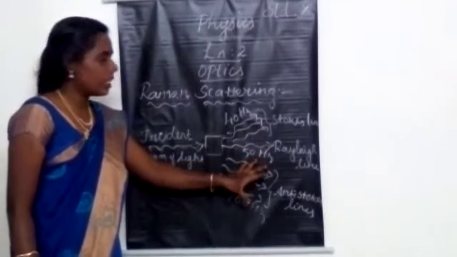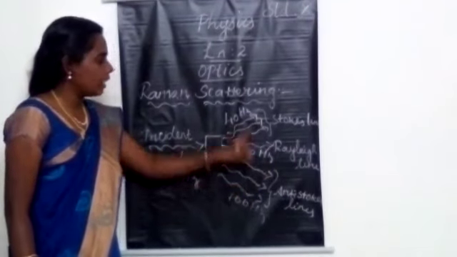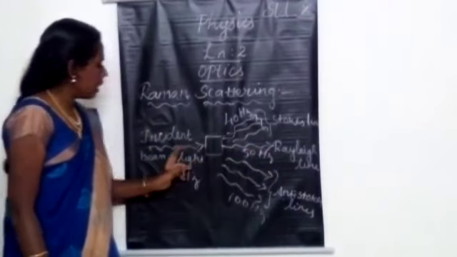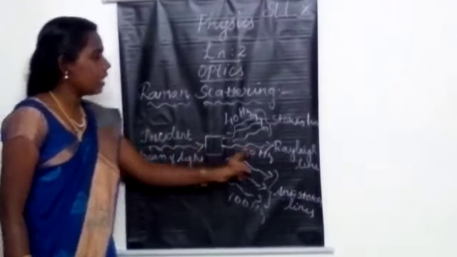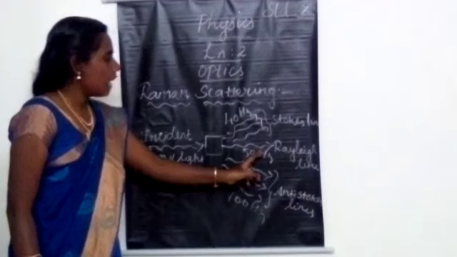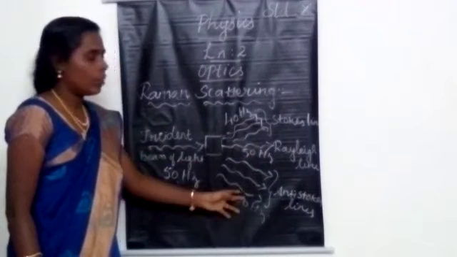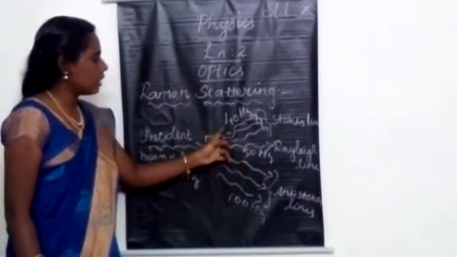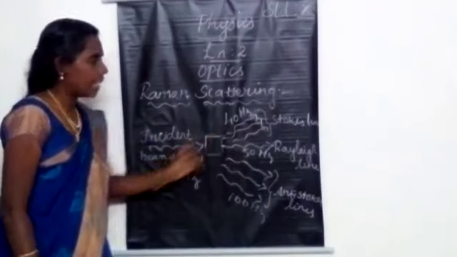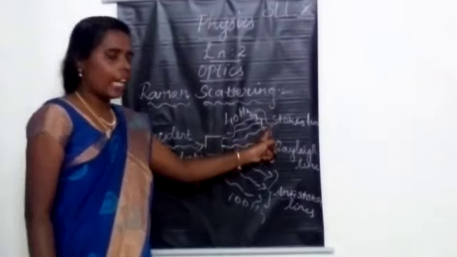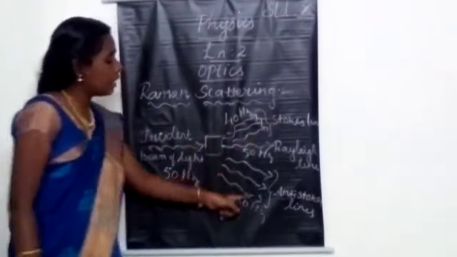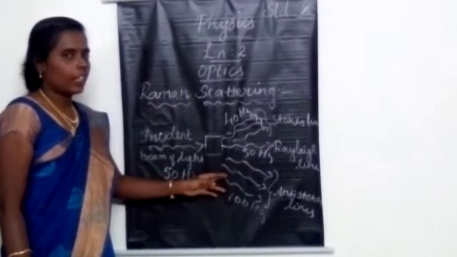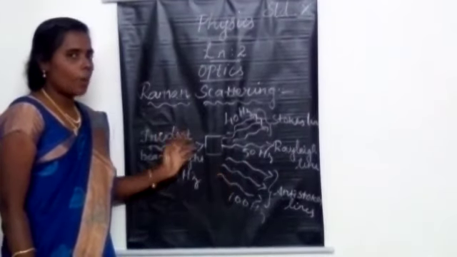The line with the same frequency as the incident light is the Rayleigh line, and the lines with lower and higher frequency are the Stokes and anti-Stokes lines. A frequency lower than the incident light gives the Stokes lines, and a higher frequency gives the anti-Stokes lines. Have you all understood what Raman scattering is?